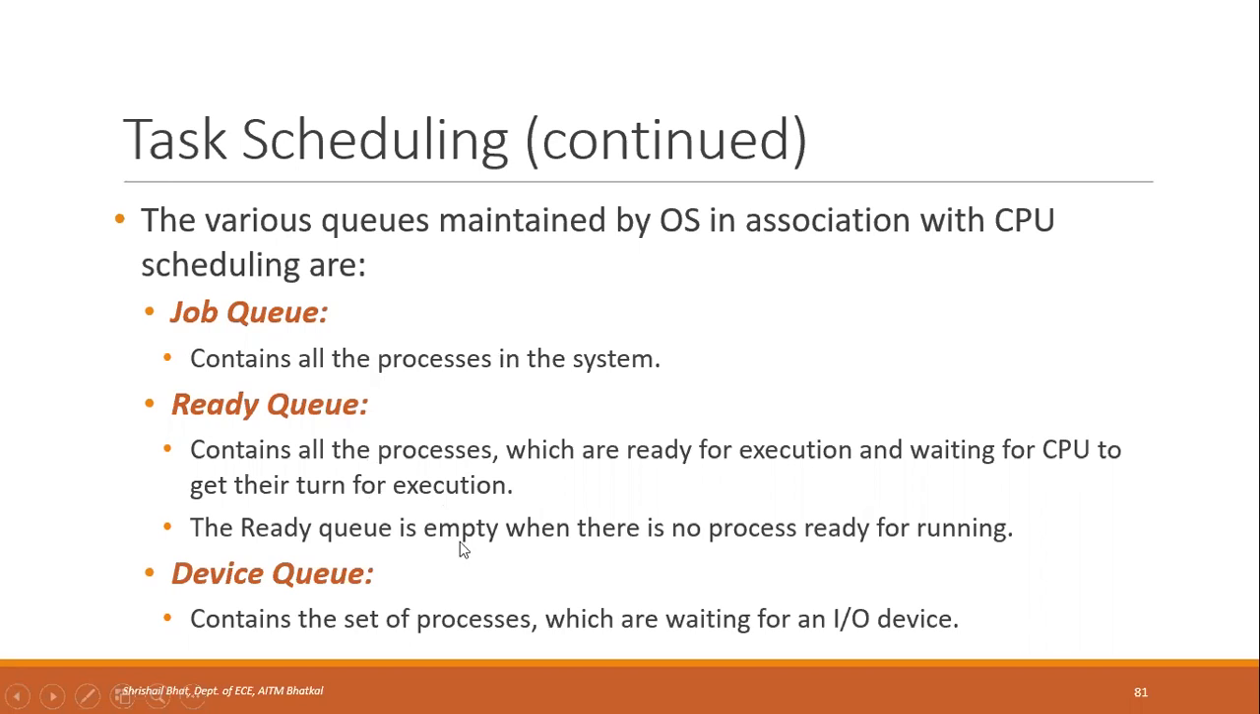If no process is ready for running, then the ready queue will be empty. Those processes will be in the job queue, and when one goes to the ready state, it will be in the ready queue. Then the device queue contains the set of processes which are waiting for an IO device. So when a process is in running state and goes into blocked or wait state, it will be in the device queue, where it will be waiting for an IO device to perform some operation, right?